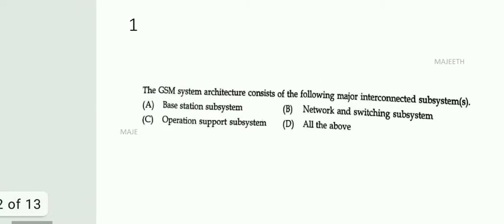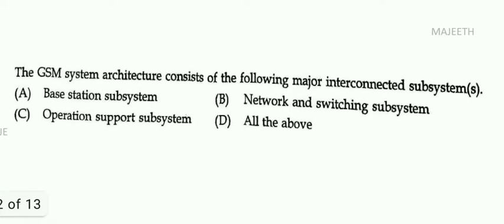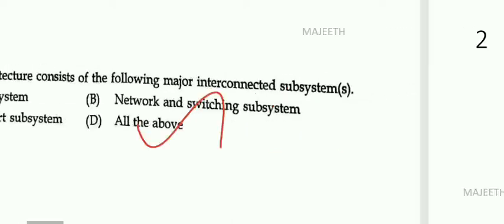The first question is, the GSM system architecture consists of the following major interconnected subsystems. Right, so in GSM system it has base station subsystem. Yes, that is correct answer. Network and switching subsystem. Oh, that is also correct answer. Third one, operating support subsystem. So it has all the three. So answer is option C. GSM has all the three architecture in that.